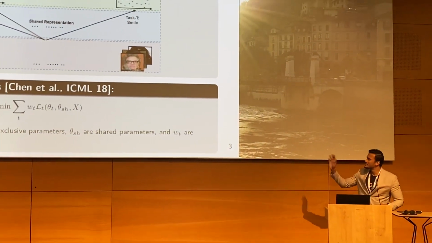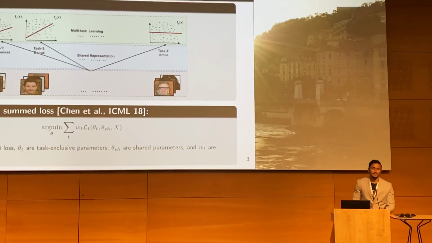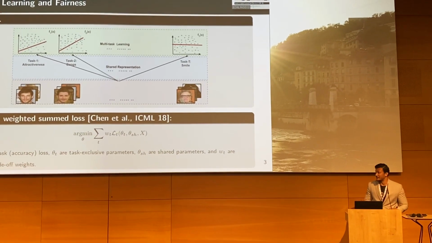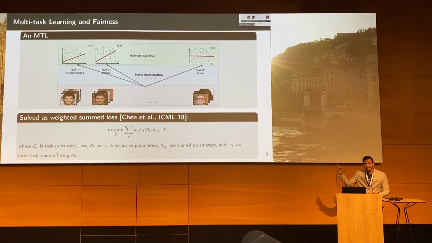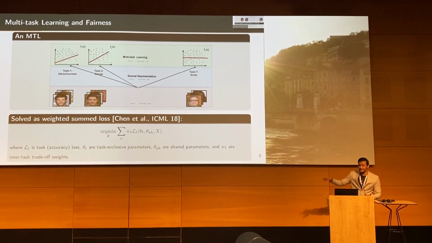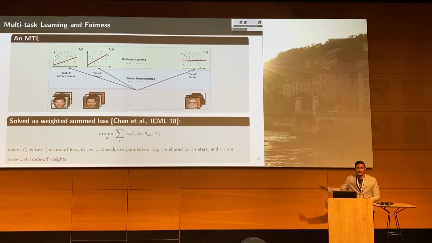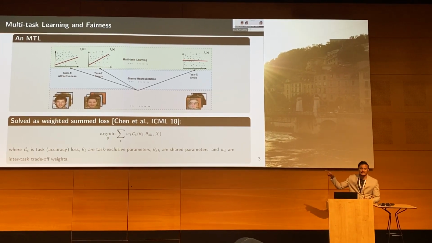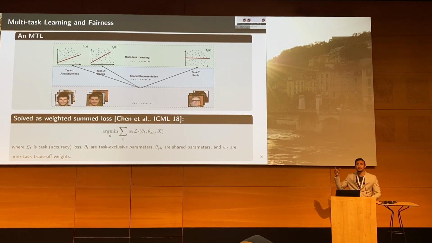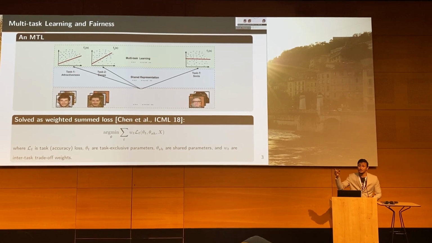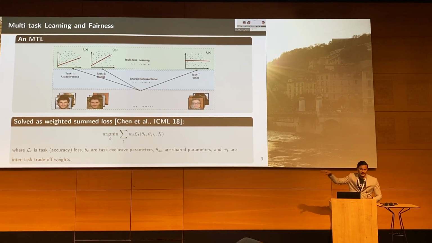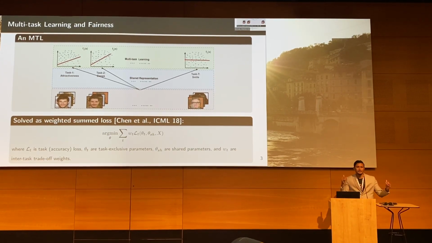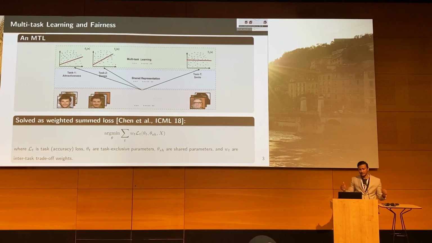I will mostly skip this slide because you already know what multitask learning is. But one thing I want to point out is that in this kind of setup, multitask learning is basically solved as a weighted sum loss, where these weights are trade-off weights, which control how much a task dominates the other. It's a trade-off between the tasks, so that one task does not dominate the entire optimization.